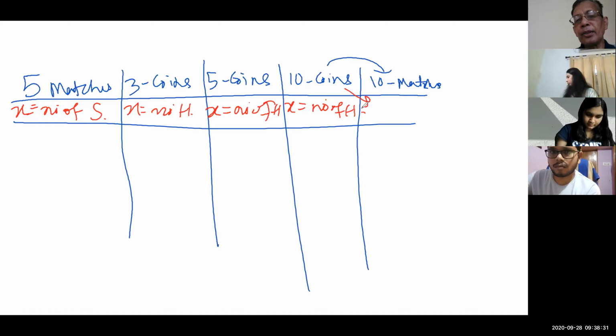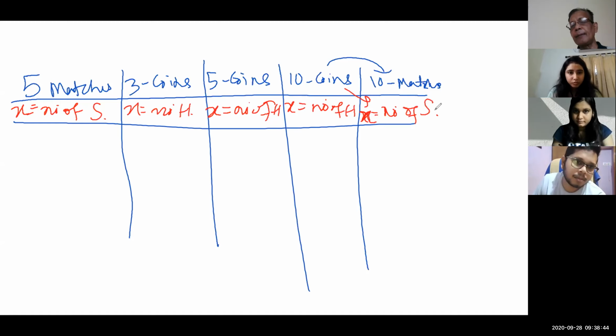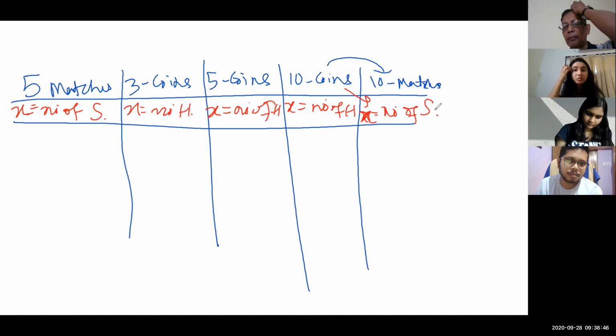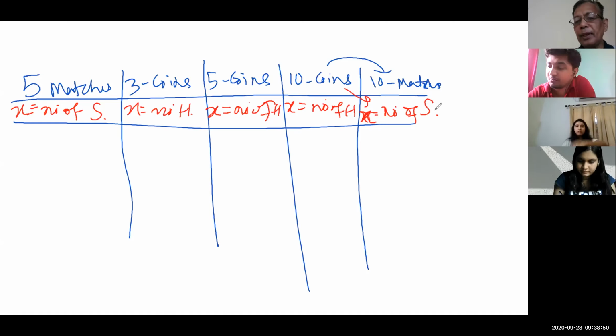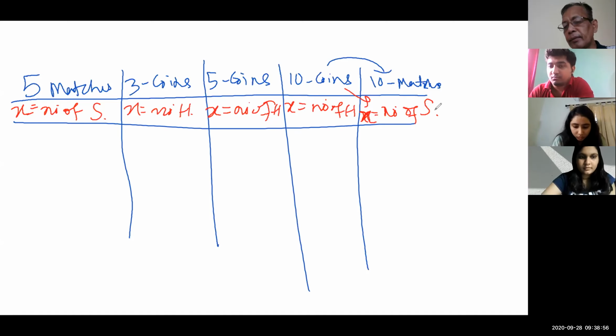Can you also guess what will be here? Jatin, X will be number of winning matches, means number of successes. In short, I'm writing S, right? Now, Bhavani Bhatt, all of you, please save time. What would be different values of X? Please be quick. What will be different values of X?